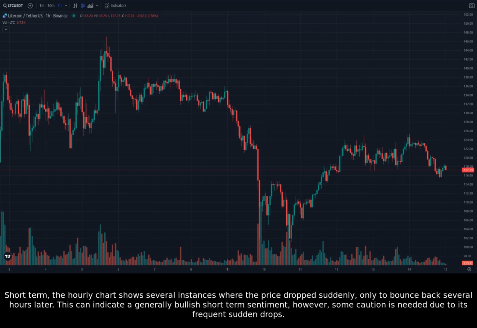Short-term, the hourly chart shows several instances where the price dropped suddenly, only to bounce back several hours later. This can indicate a generally bullish short-term sentiment. However, some caution is needed due to its frequent sudden drops.